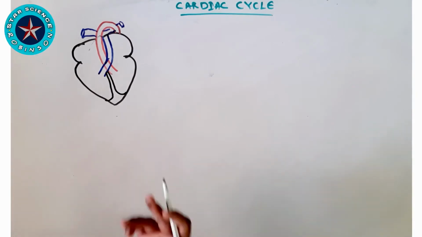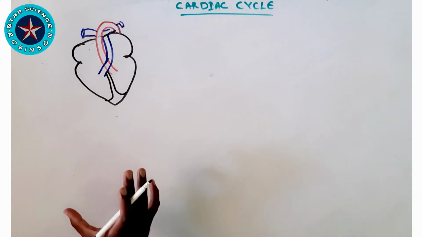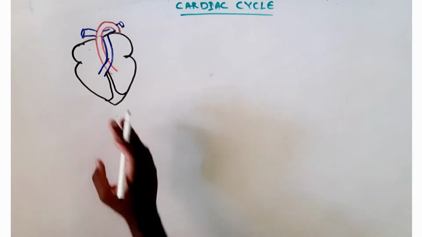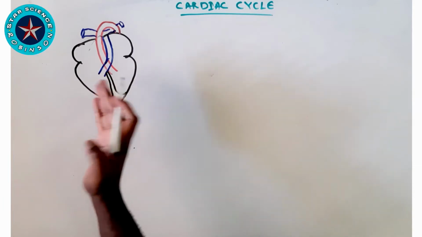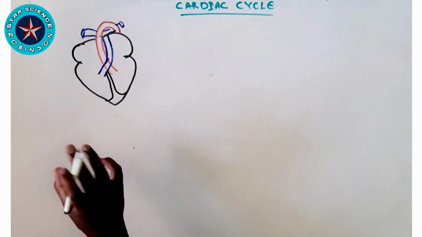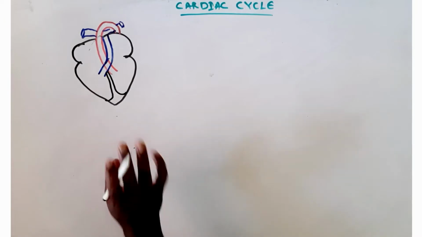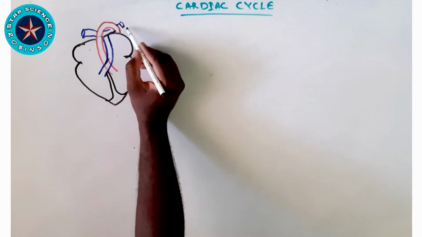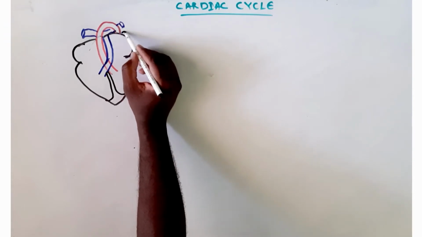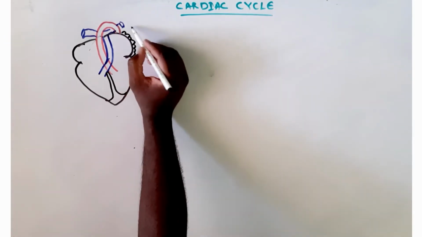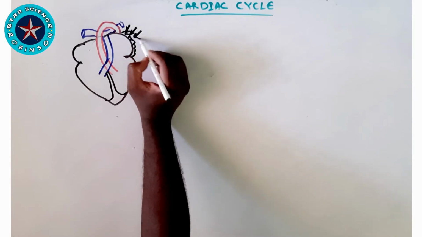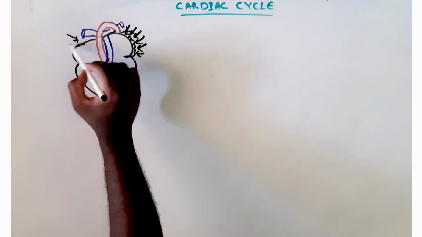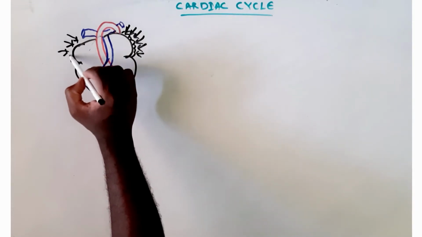Now I'll explain this diagram of the cardiac cycle. Whatever I teach on the left, the same thing will be on the right side. I will teach about the left atrium, the left ventricle, and the aorta, and the same thing will occur on the right. You can see the right atrium is in the contraction phase, and the same thing on the left side.